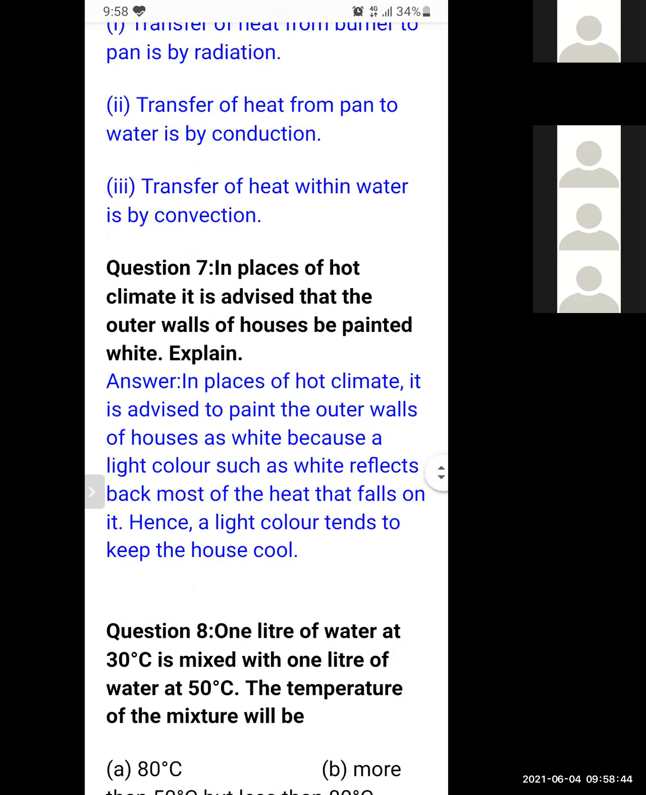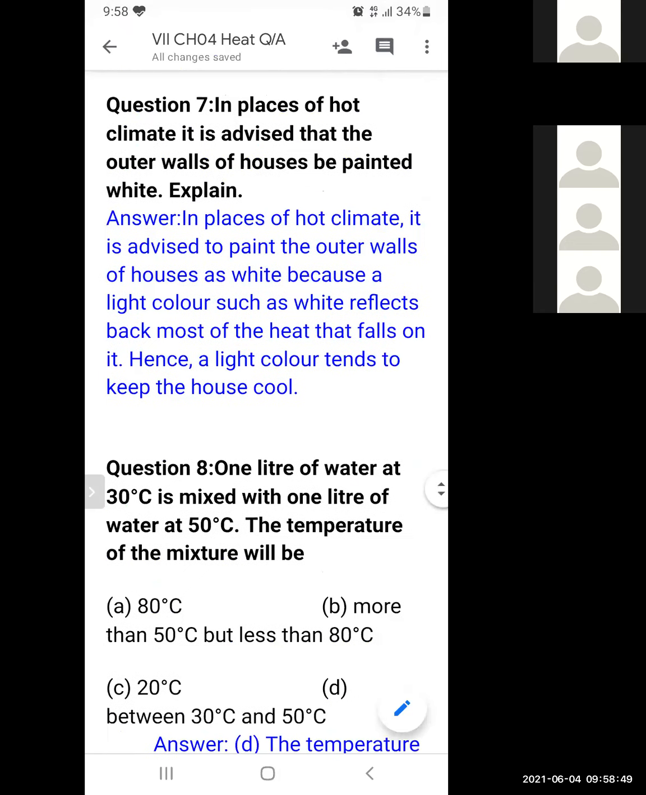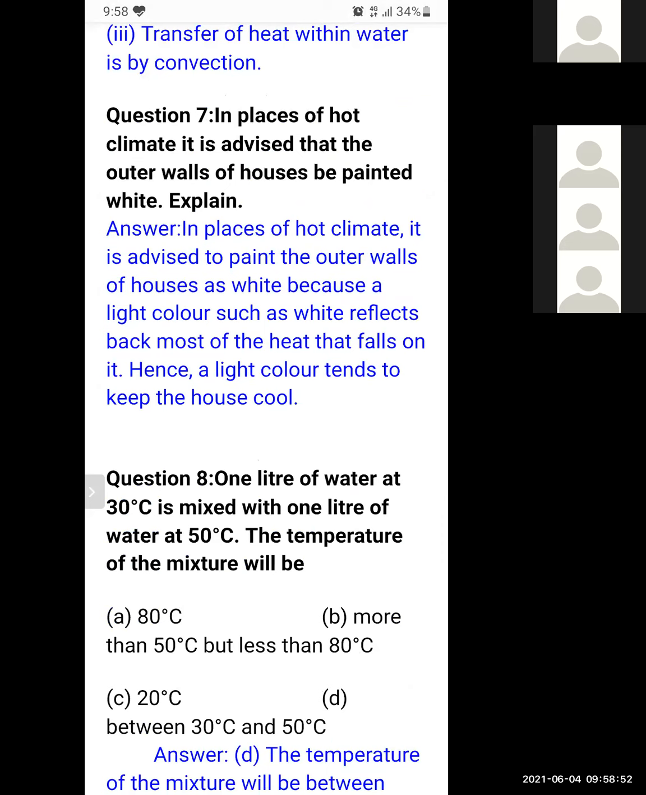Question number 7. In places of hot climate, it is advised that the outer walls of houses be painted white. Why are the outer walls of the house painted white in places of hot climate? In places of hot climate, it is advised to paint the outer walls of houses white, because white color, light color such as white, reflects back most of the heat that falls on it. It will not absorb.